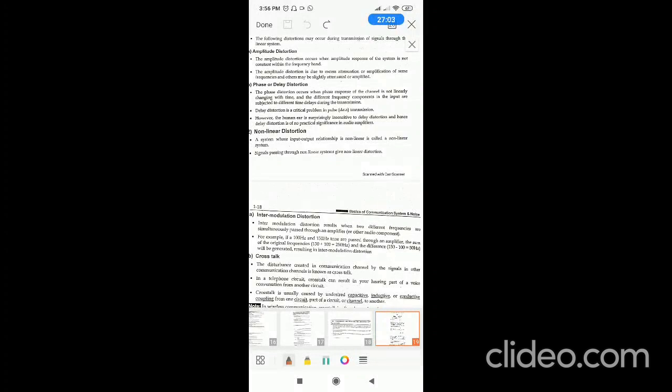This generally arises in telephone communication. The disturbance created in a communication channel by the signals in other communication channels which are nearer to the main communication channel is known as crosstalk. In telephone communication, there is a cable which comprises many wires. One wire is connected to one customer's house and another wire is connected to another customer's house, but they are very much nearer in a single cable under the ground.